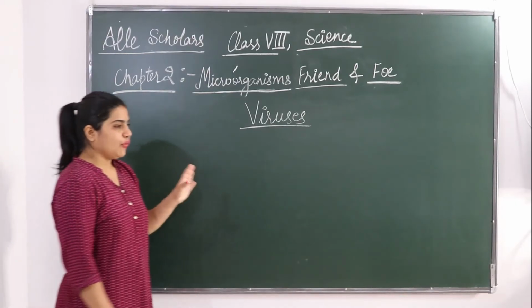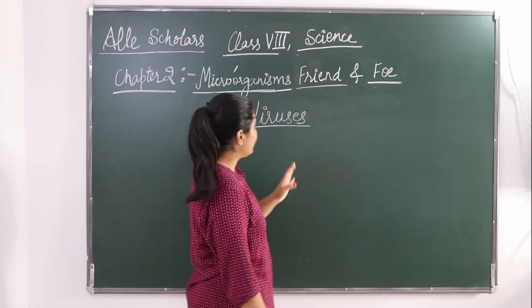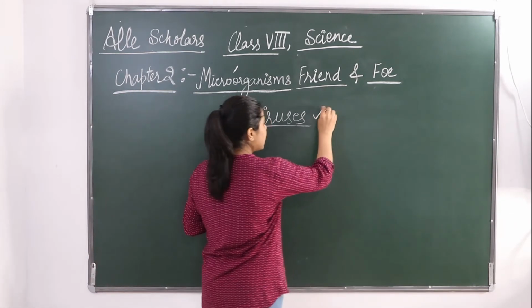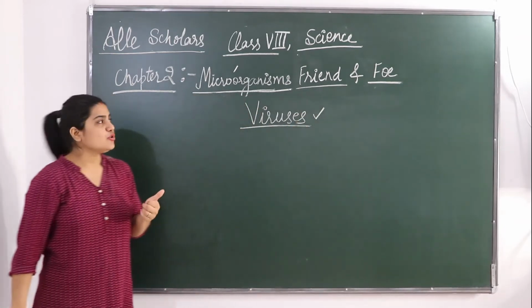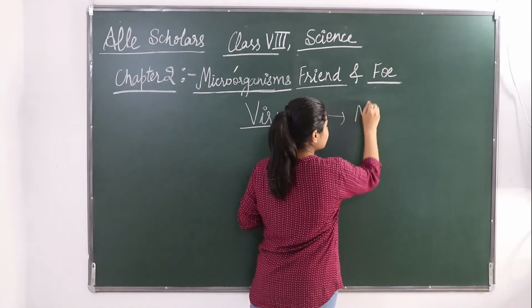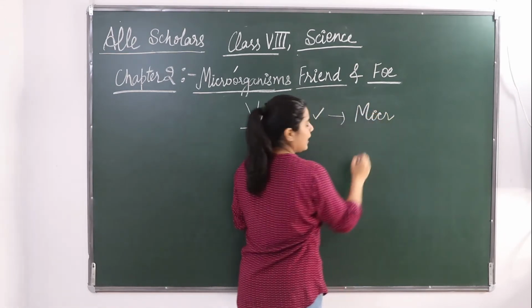So we have seen the four classifications of microorganisms. Now we will see about viruses. Viruses are also microscopic, means they can be seen by a microscope.